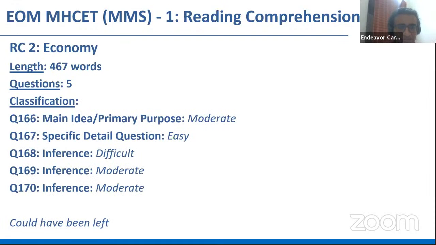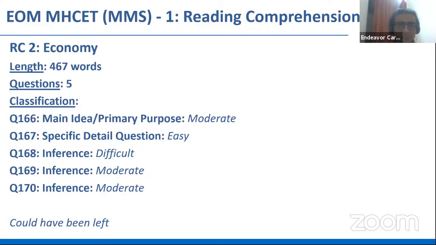Then the second passage was about economy. Not so lengthy, moderate length. Again, 5 questions, but all the questions over here were indirect or inferential. You had a primary purpose or main idea question, 3 inference-based questions, and one specific detail question.